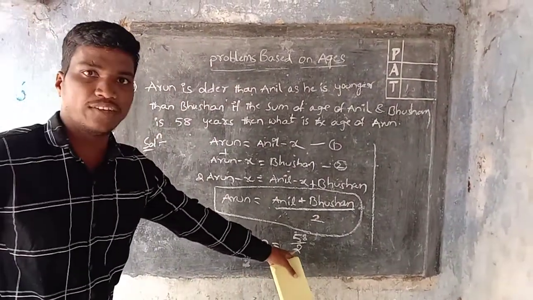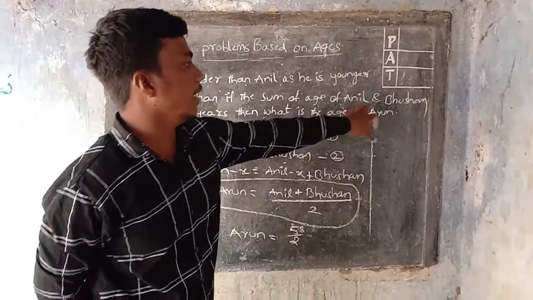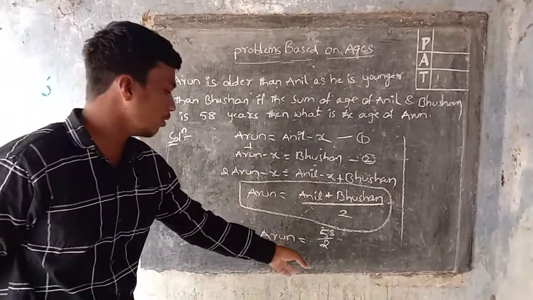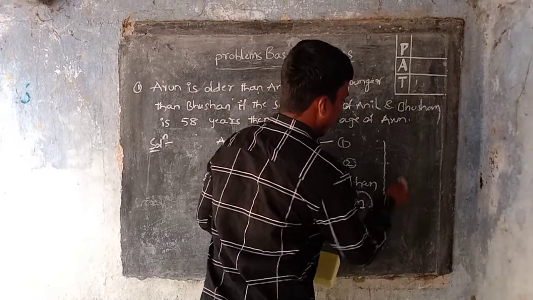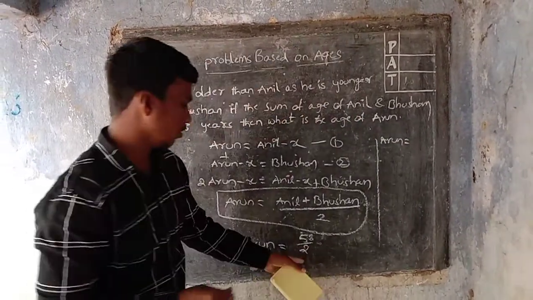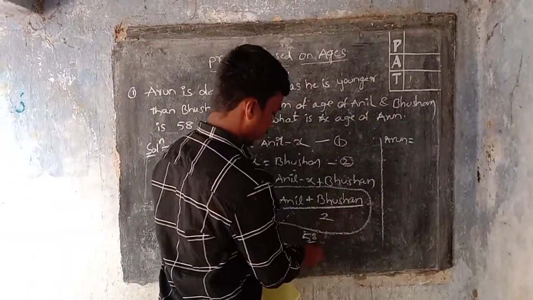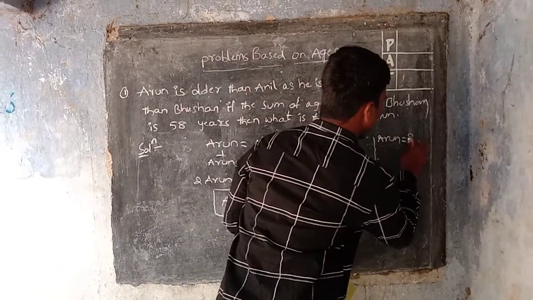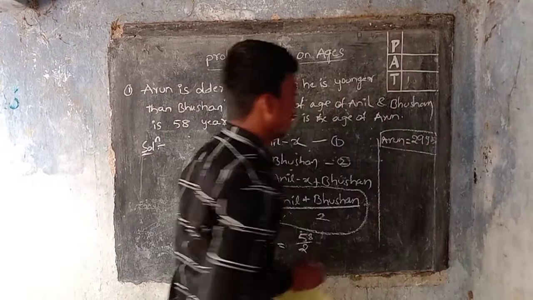Why am I taking 58 by 2? Because it is already given that the sum of the ages of Anil and Bhushan is 58. So Arun is equal to 58 by 2, that is, Arun is equal to 29 years. Sorry, 29 years. Arun's age is 29 years.